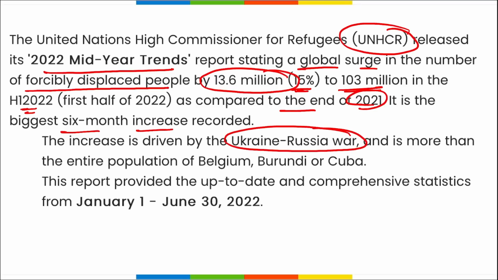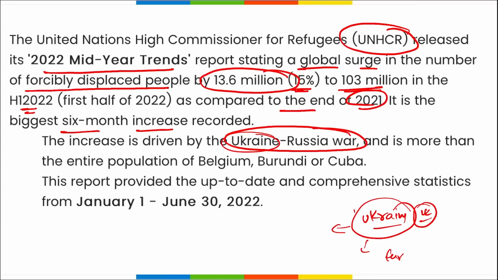As we know, Russia has attacked Ukraine, so mostly the population of people living in Ukraine are now migrating to other European nations, to other NATO countries, so that they can live a peaceful life. Because if they keep living in Ukraine, they will find themselves in the middle of a war and it will be very dangerous for their lives. Some of the people are going to Germany, some to Poland, some to Belgium.